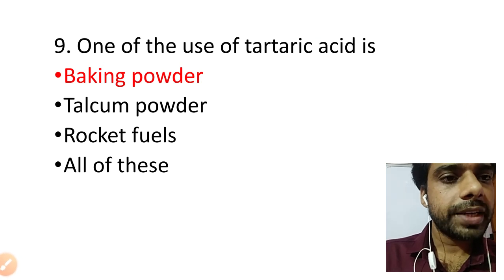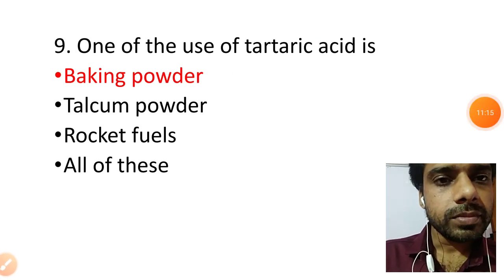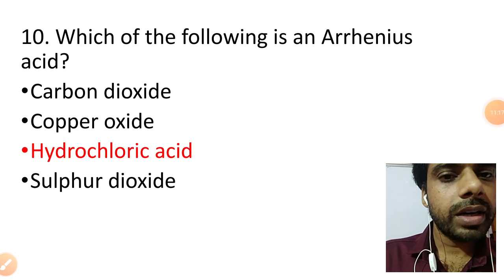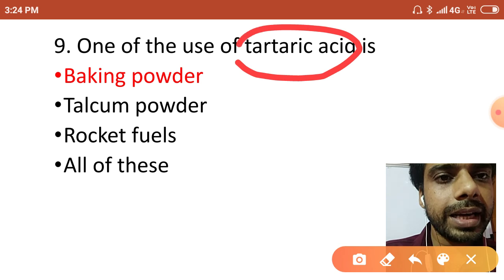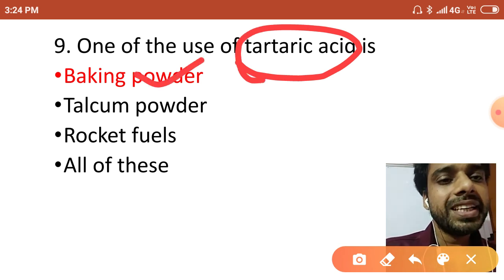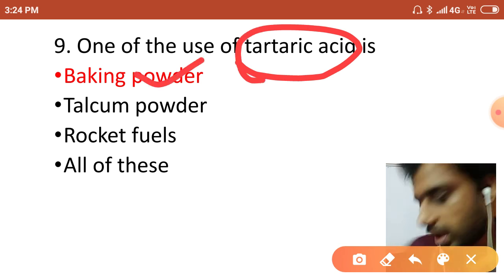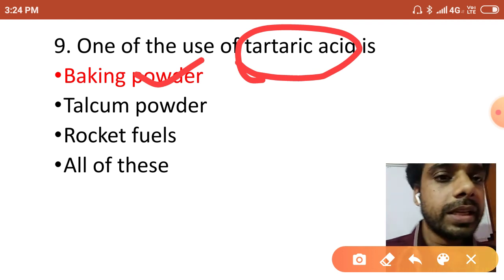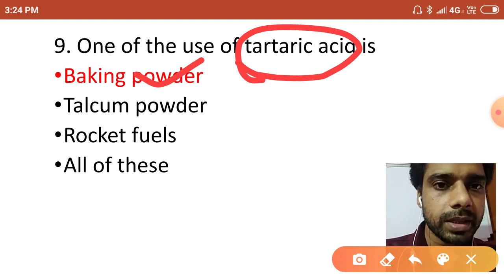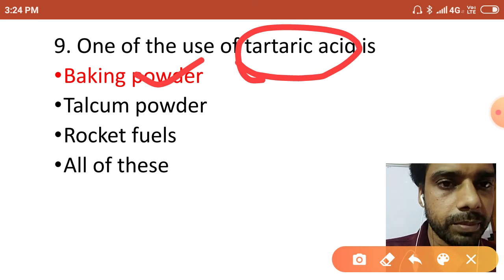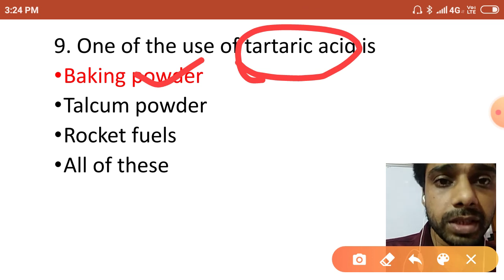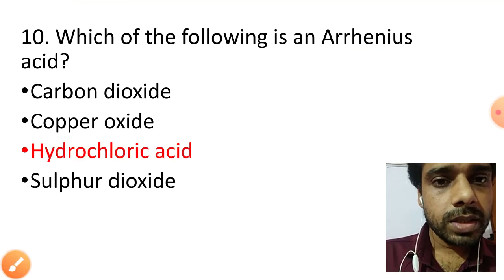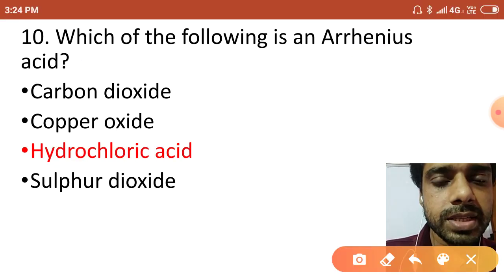Yes. Our next question is one of the uses of tartaric acid. Tartaric acid is used in baking powder. With baking soda, it is actually prepared in the baking powder. Baking powder is a mixture of tartaric acid and baking soda. Okay? Simple question.